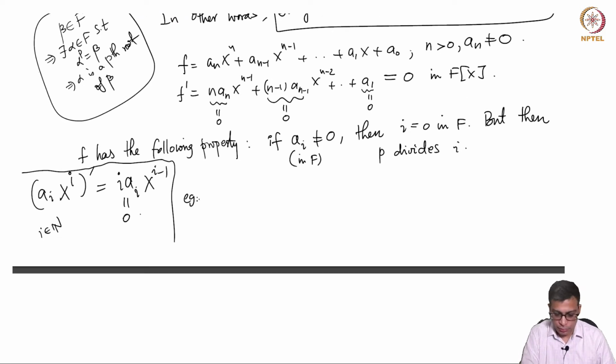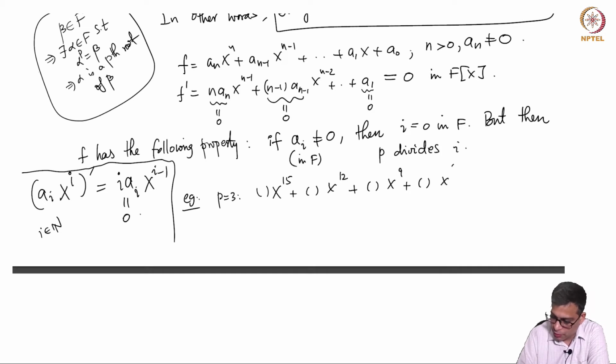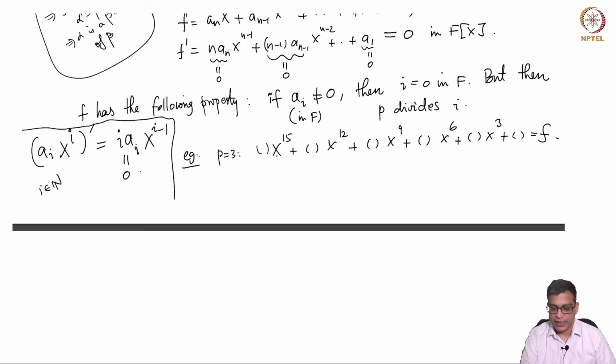For example, if p is 3, you must have x power 15, plus something times x power 12, plus something times x power 9, plus something times x power 6, plus something times x cubed, plus a constant.